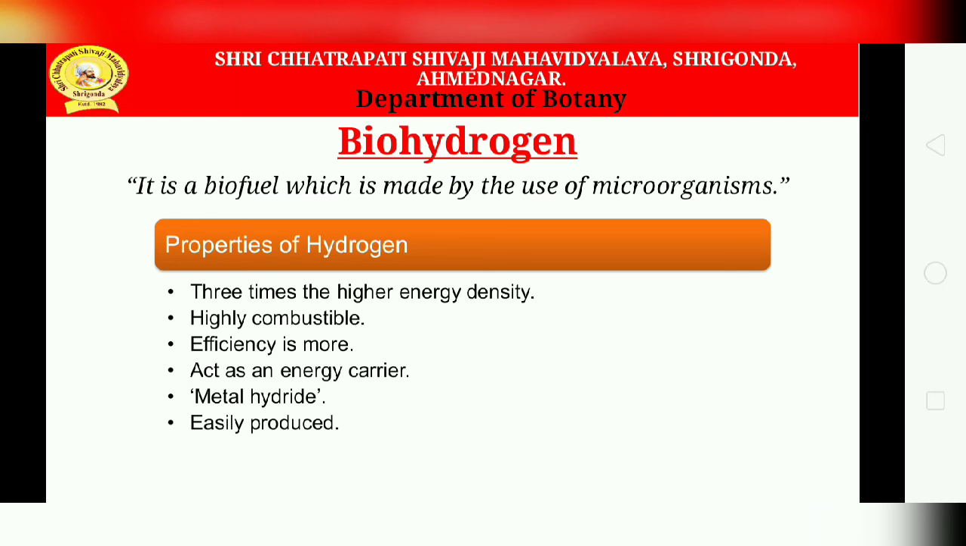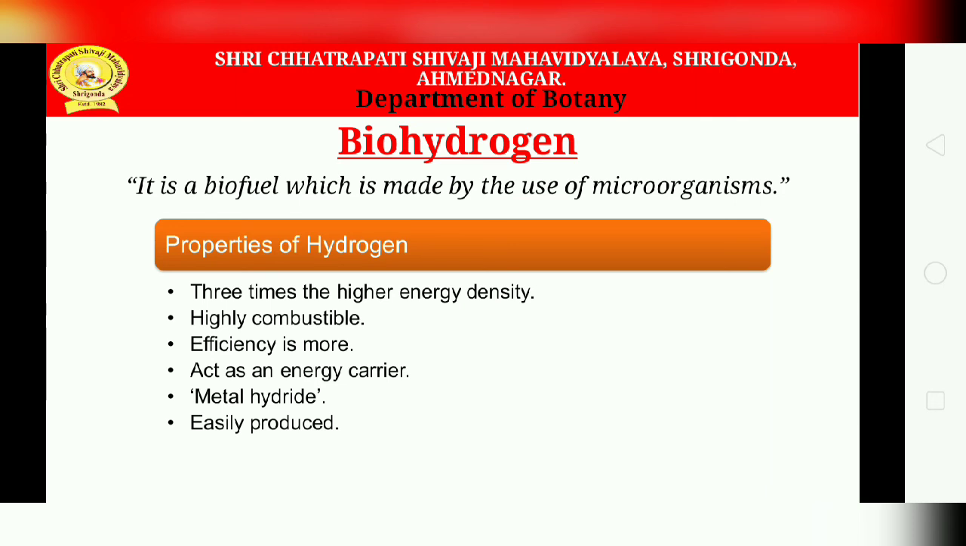Now what are the properties of it? There are some unique properties of hydrogen which make it ideal for production as a biofuel. Hydrogen has three times higher energy density than petrol and diesel. Next, hydrogen is highly combustible, which can be used as a fuel. Combustion of hydrogen only yields water, which does not contribute to gaseous pollutants. So the efficiency of providing energy is more with its little use.